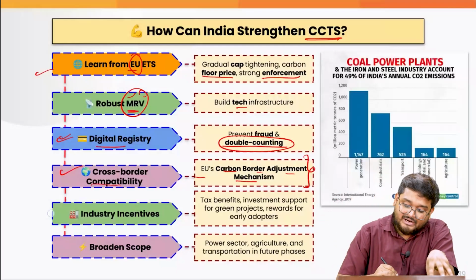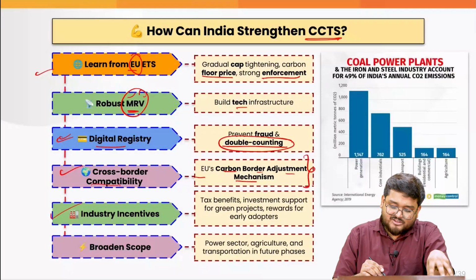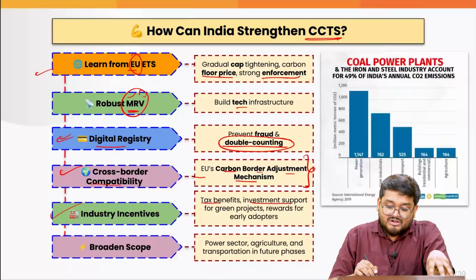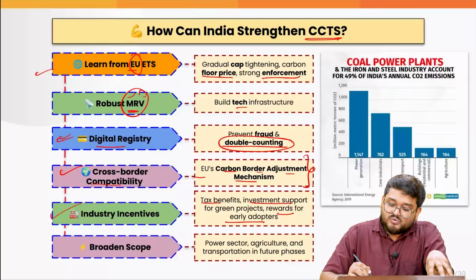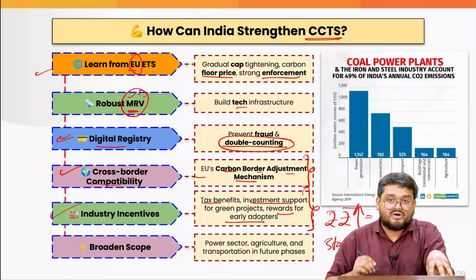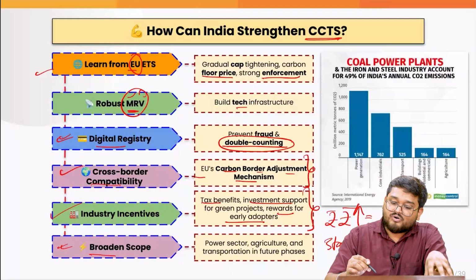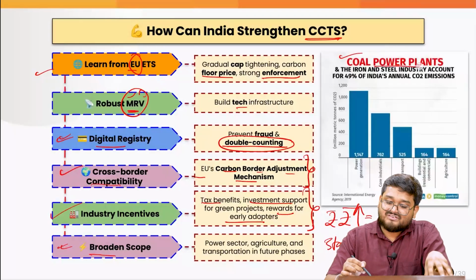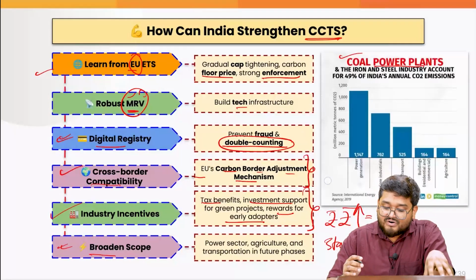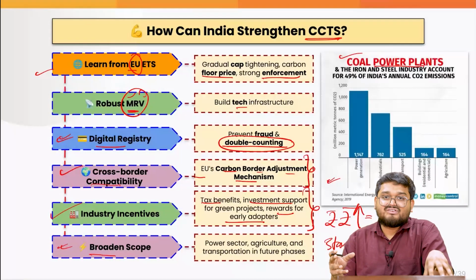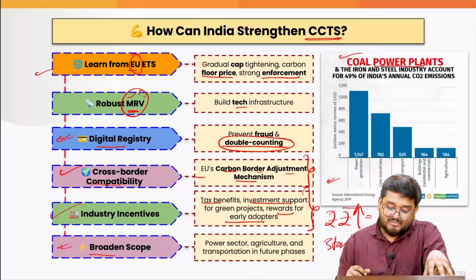Next, we need better industry incentives such as tax benefits, investment support for green projects, and rewards for early adopters, mainly to boost investment in the sector and to help the startups. And at the end of the day, we have to broaden the scope, because our coal power plants generate power for a wide range of industries, and many industries are dependent on coal power plants.